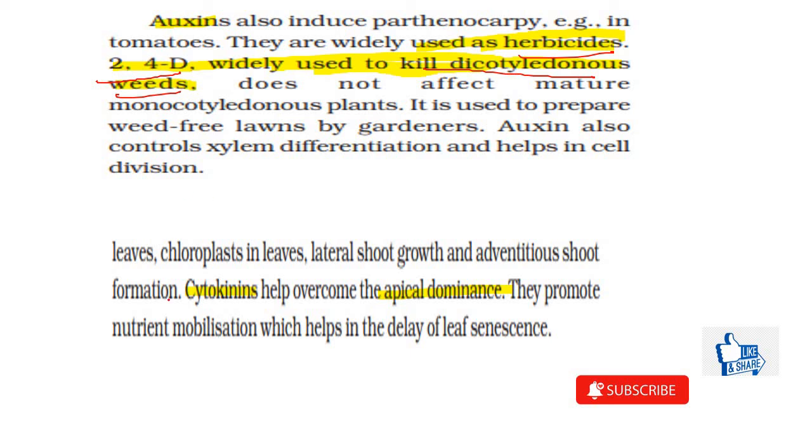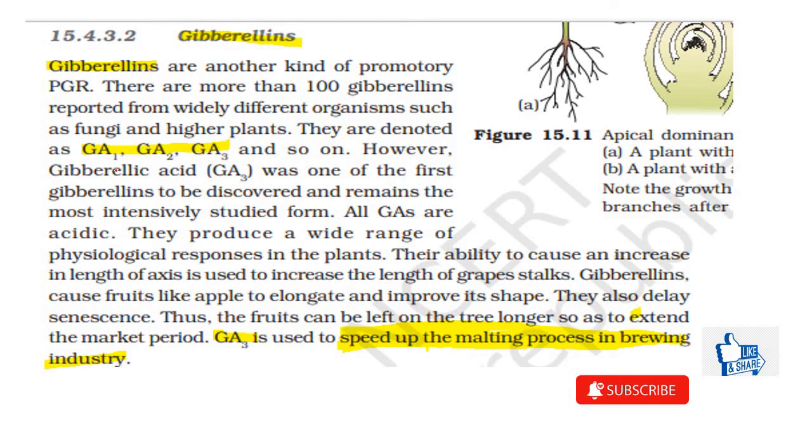2,4-D is widely used to kill dicotyledonous weeds. Then in case of cytokinins, the exact line is given that cytokinins help in overcoming the apical dominance. So this point is for cytokinin. Then for gibberellins, GA1, GA2, GA3 are known. So gibberellin GA3 is used to speed up the malting process in the brewing industry. In the brewing industry, the malting process is done in which gibberellin is being used. So this point is for gibberellins.